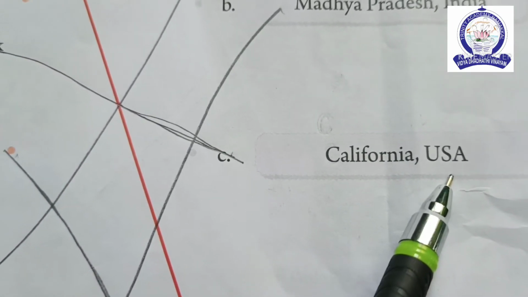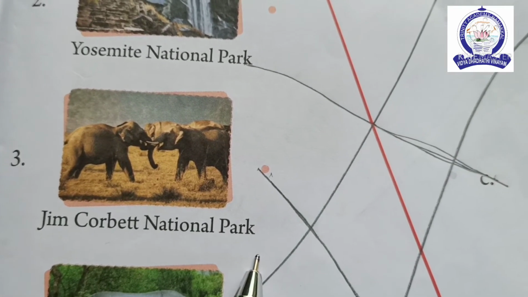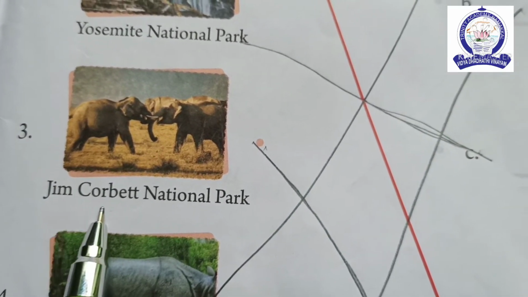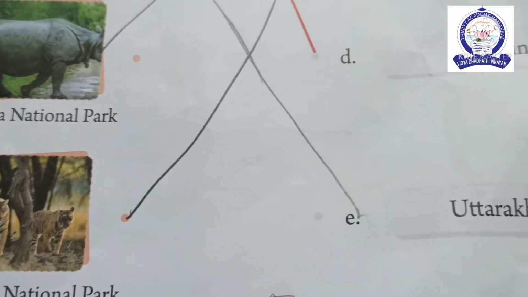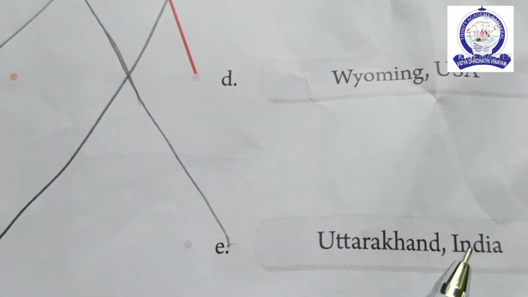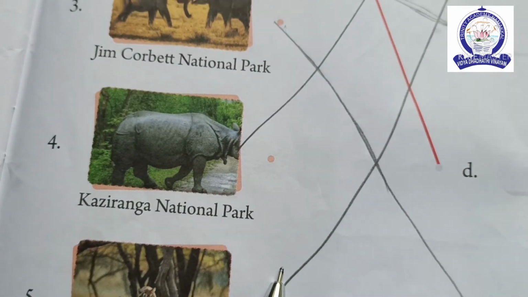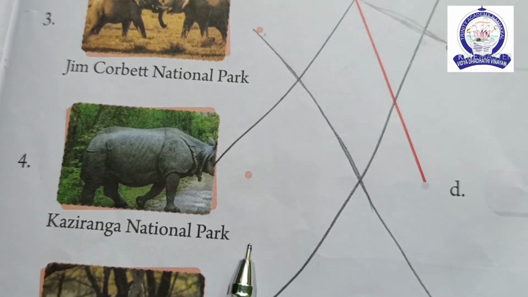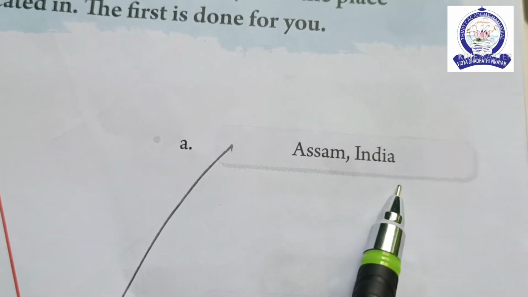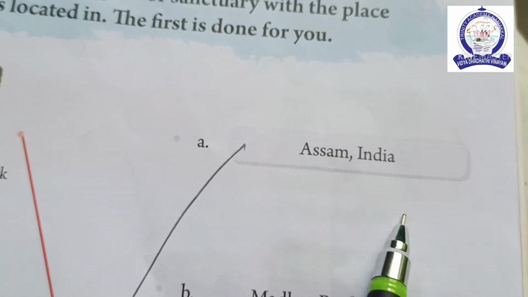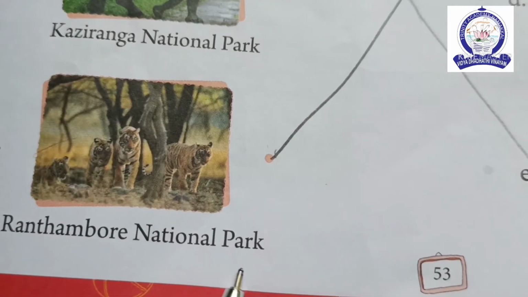Third one, Jim Corbett National Park. It is in Uttarakhand, India. Fourth one, Kaziranga National Park. It is in Assam, India. Fifth one, Ranthambore National Park.